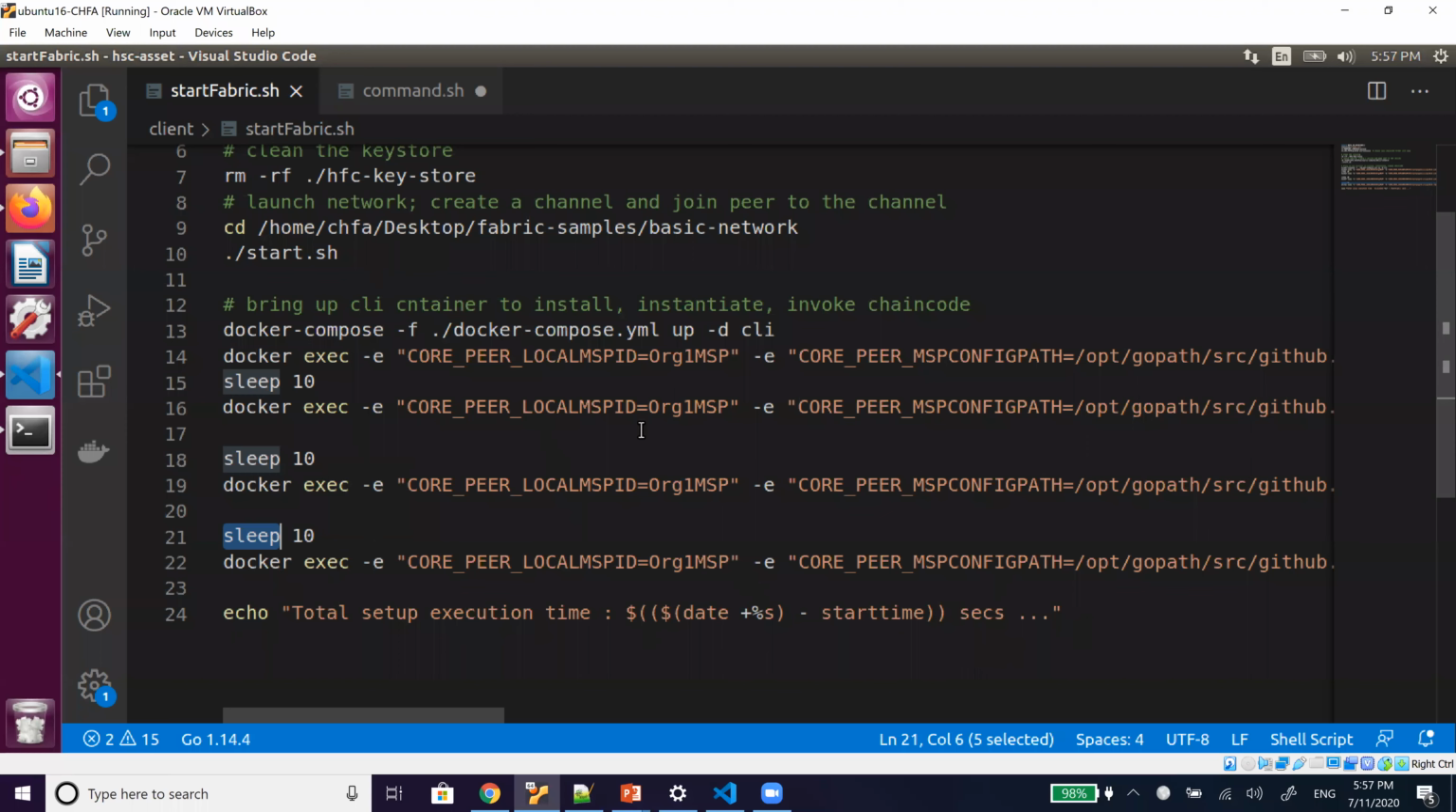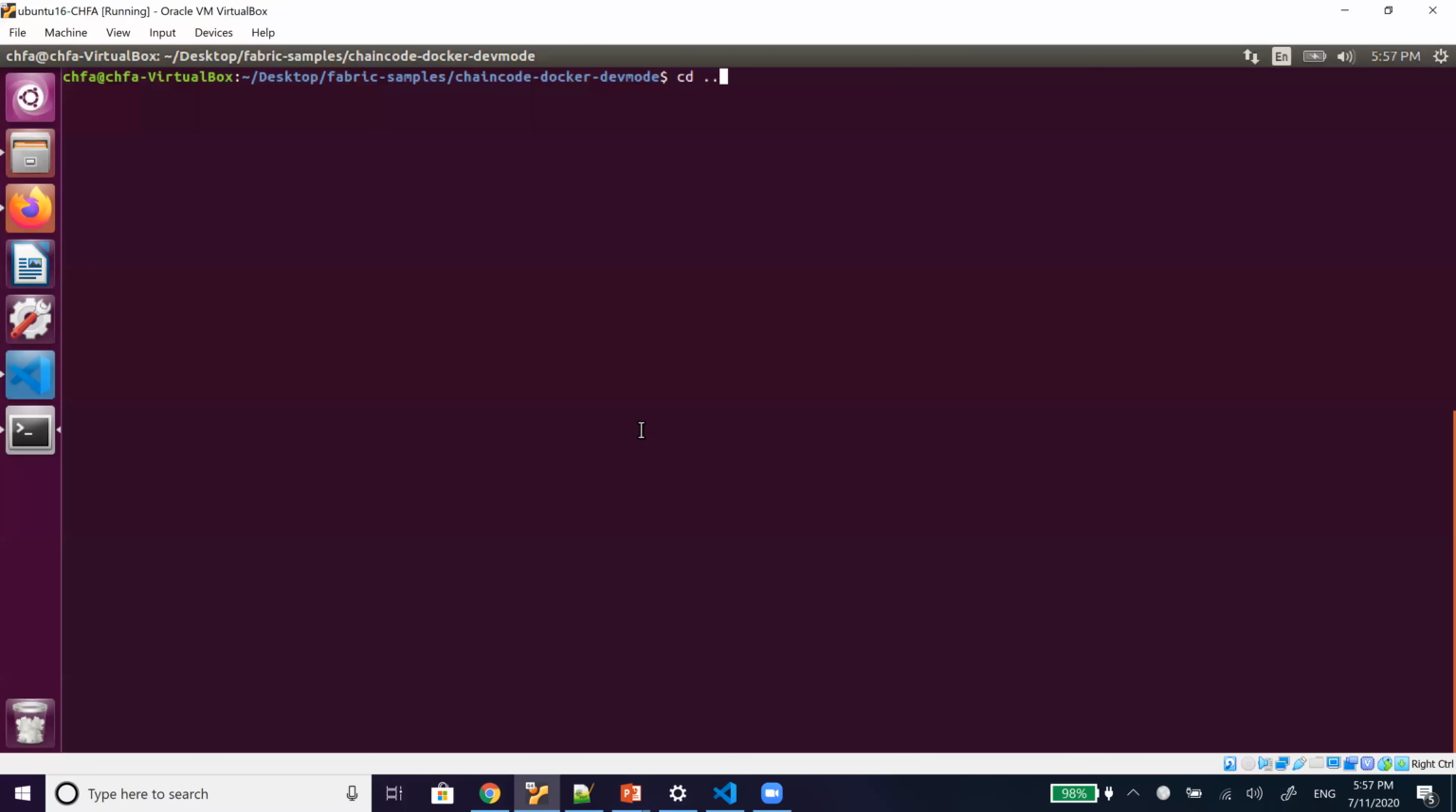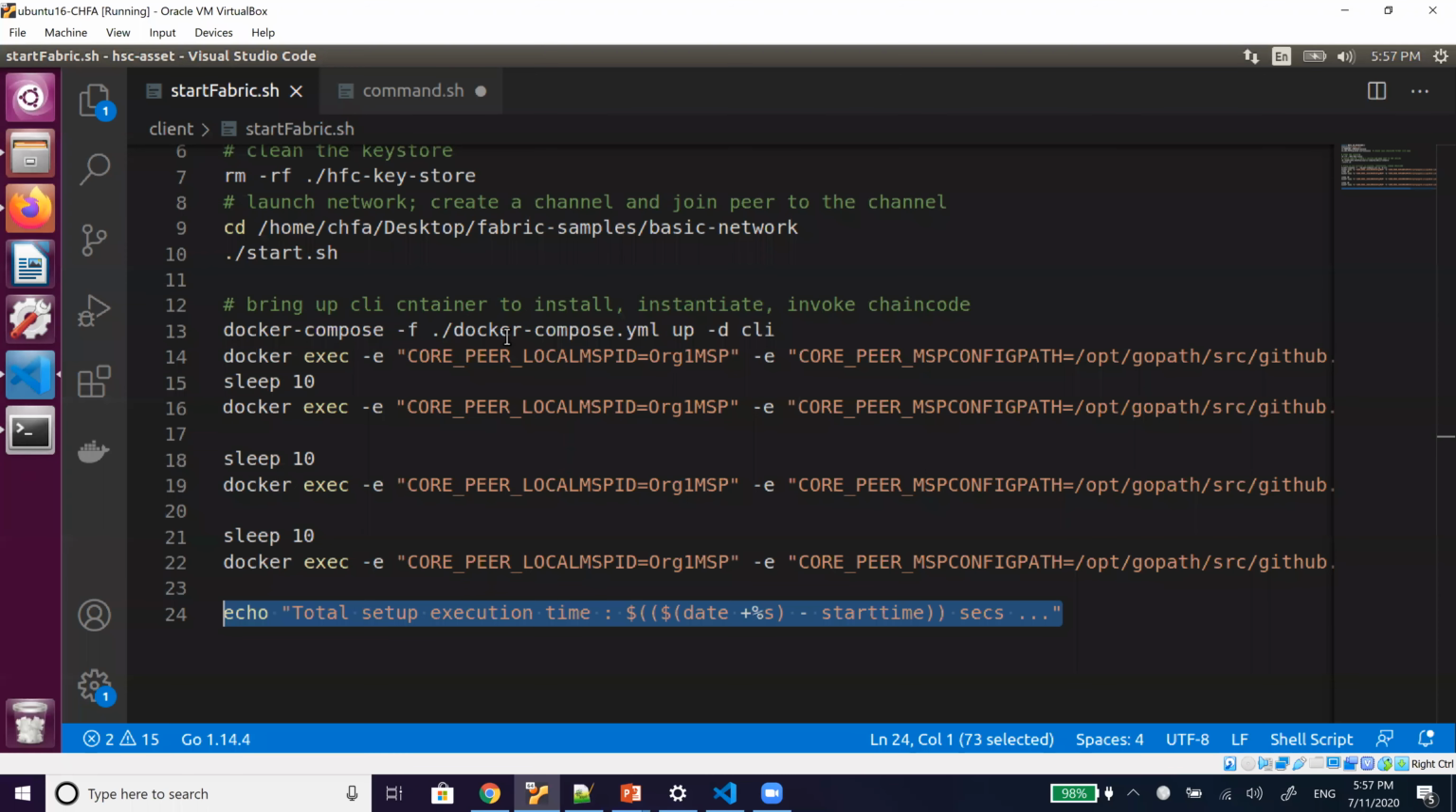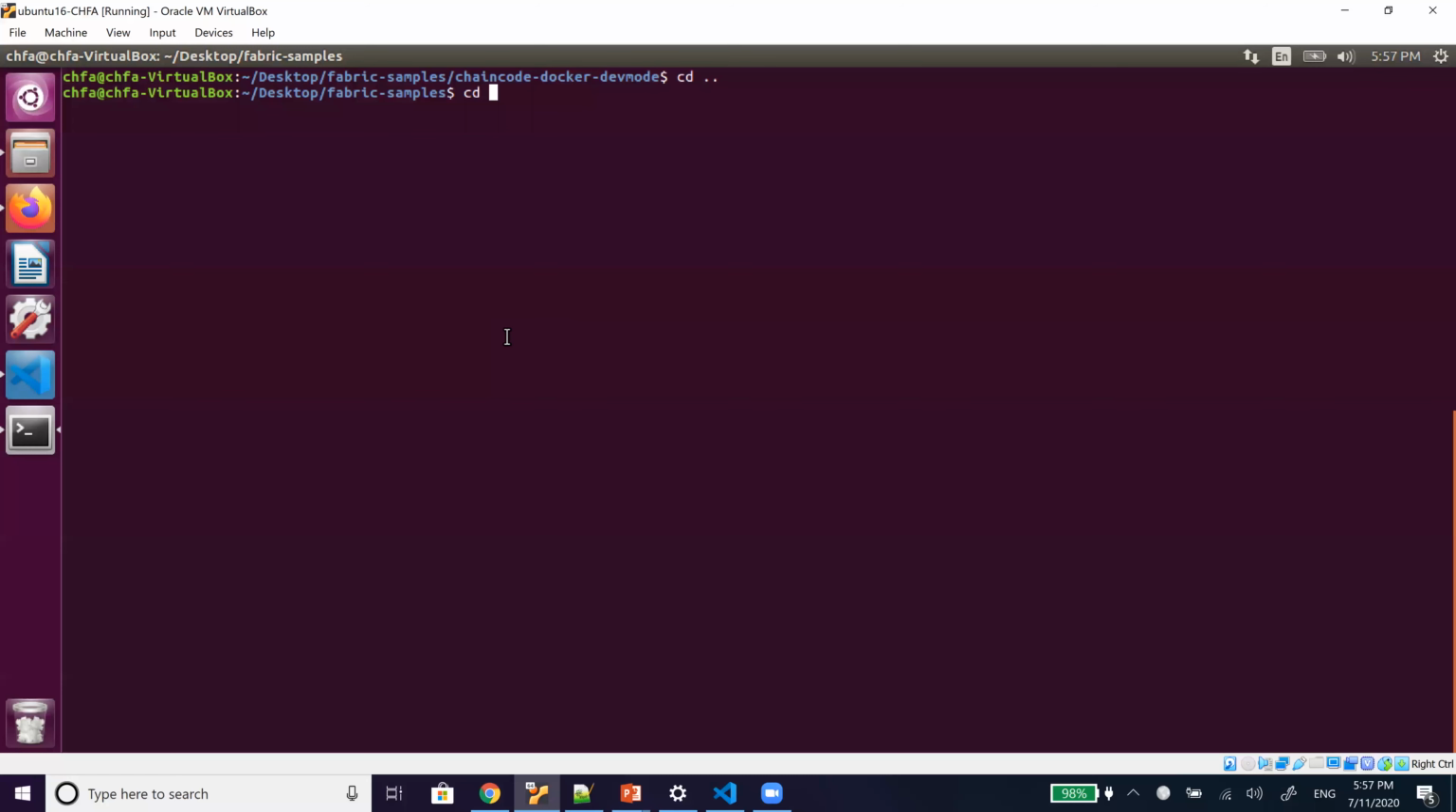Let's go to our folder. This is the script file we have created. Normally we create it in the folder when we are writing our web application or the API server. This helps us bring our network up.